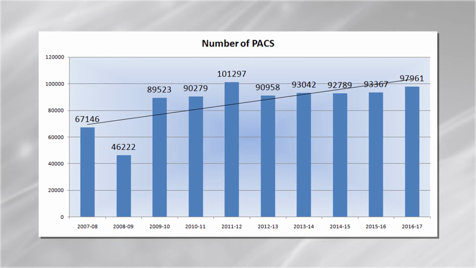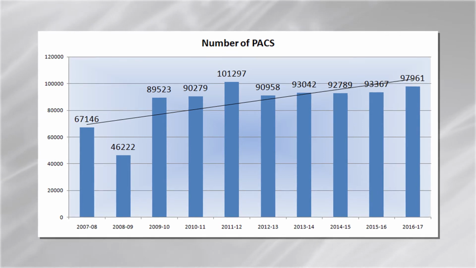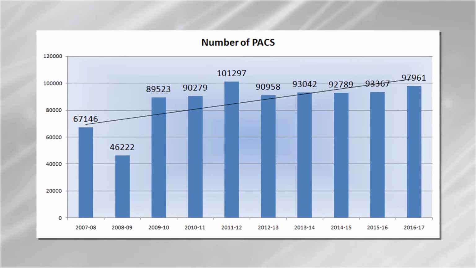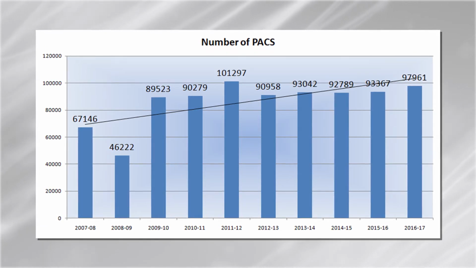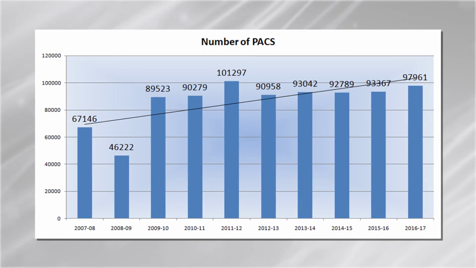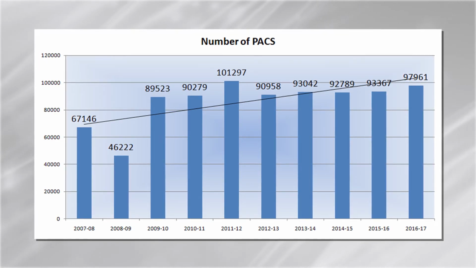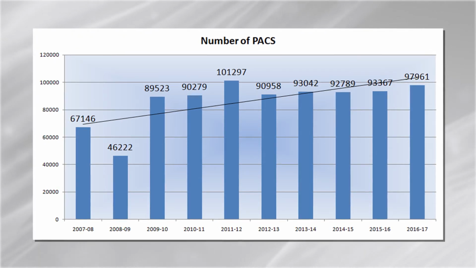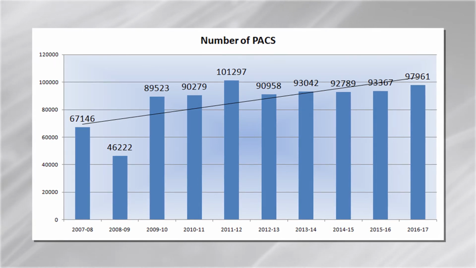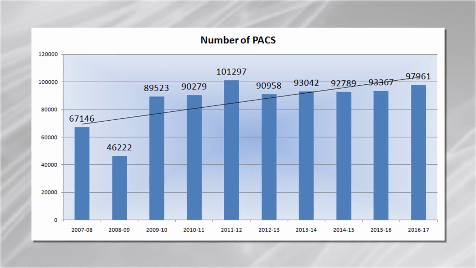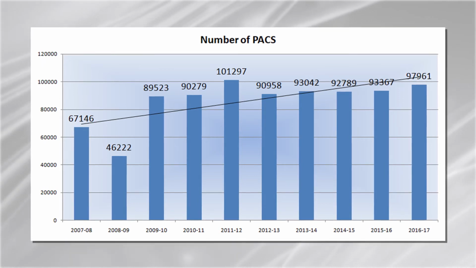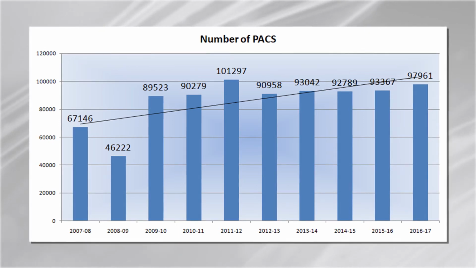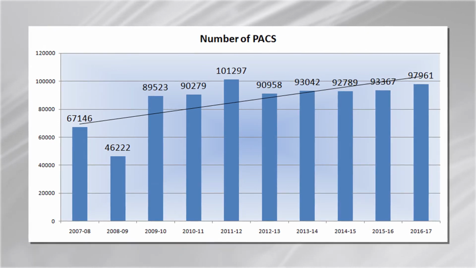Here you can see the trend. There is a trend line given in the graph, and from that trend line you can see that the line is going upward. That's why we can see that there is growth in the number of primary agricultural cooperative societies. In some years, like 2011-12, we had 1,297 credit cooperative societies added. So in some years the growth was very good, but still there is an increasing trend in the number of primary agricultural credit cooperative societies.